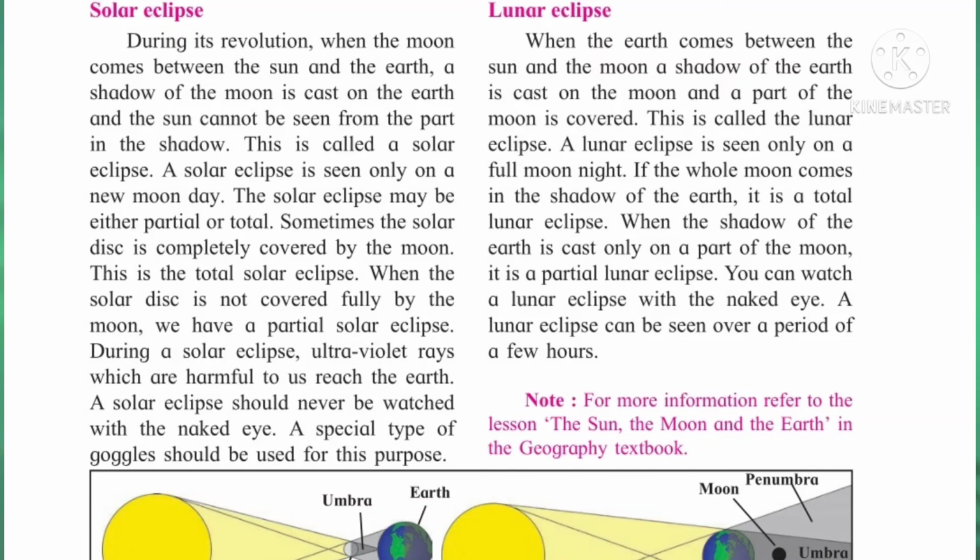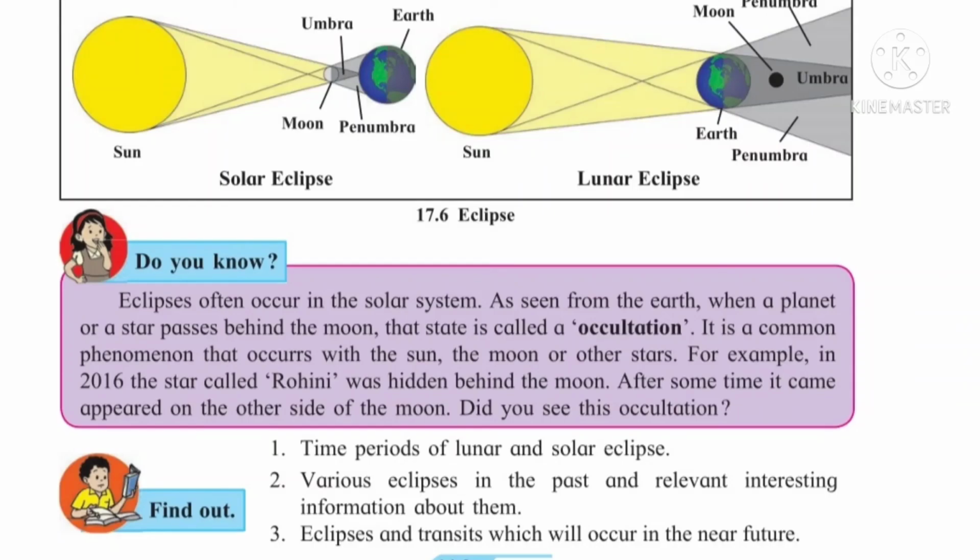Understood everyone? Now the next part, do you know? Eclipses often occur in the solar system. As seen from the earth, when a planet or star passes behind the moon, that state is called occultation.